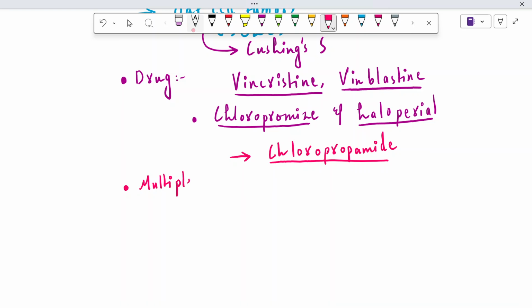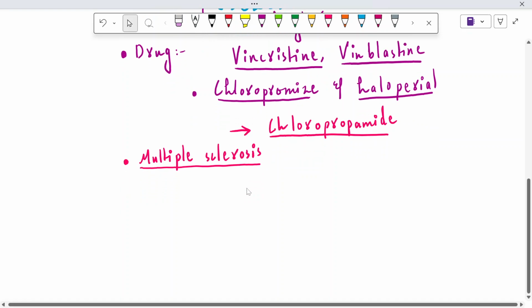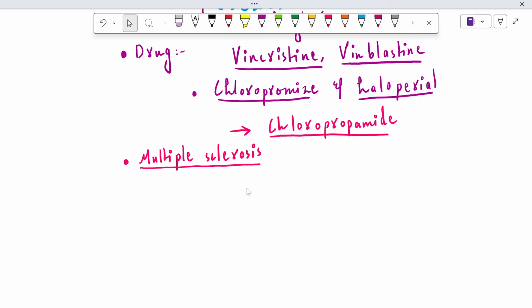The last disease that may lead to SIADH is known as multiple sclerosis. We'll discuss multiple sclerosis in some other lecture, but the basic definition is that it is an autoimmune condition in which the immune system starts to attack the brain and the spinal cord. When it attacks the brain, it may lead to the resetting of the osmostat, and then the threshold for the release of ADH is reduced.